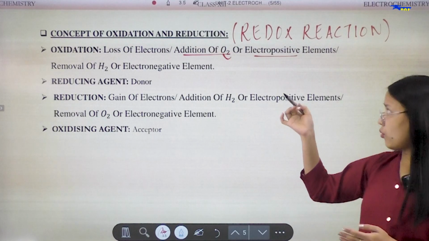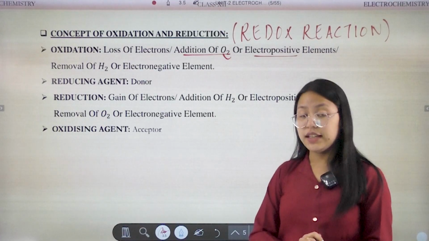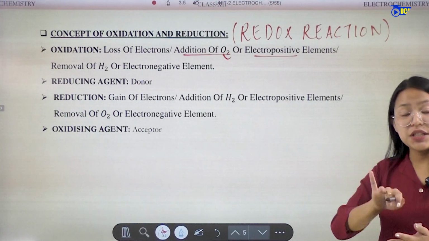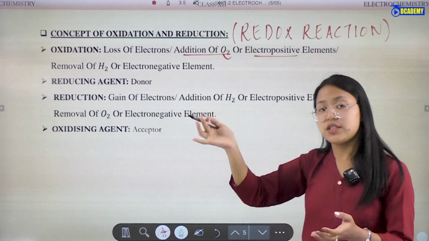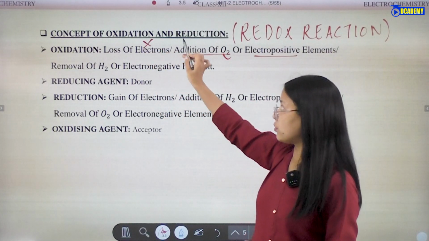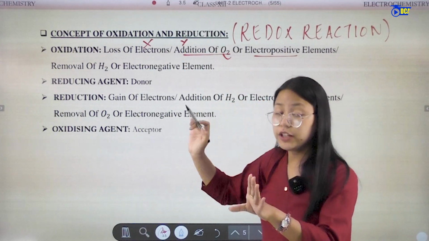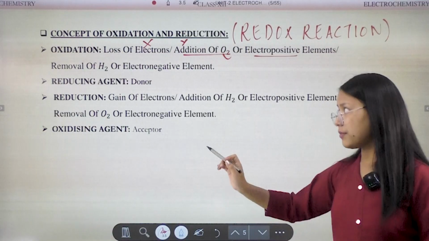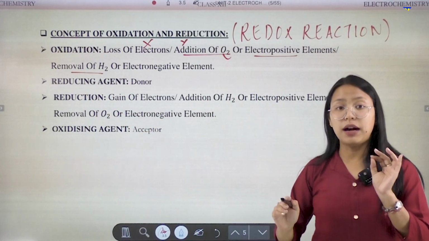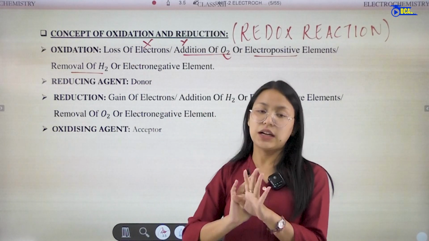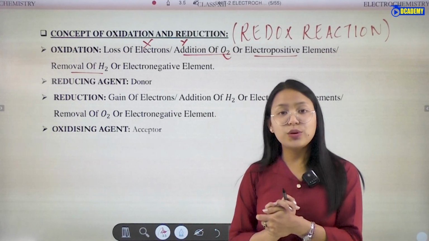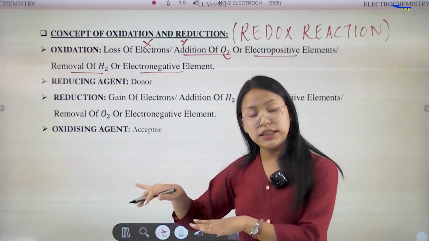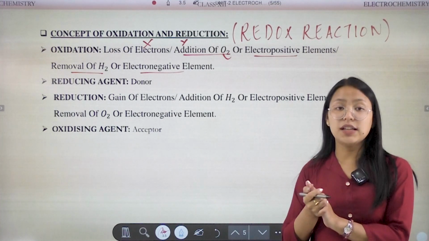When an electropositive element is added in a reaction, it loses electrons, and oxygen takes them. Adding an electropositive element is also oxidation. Then the last one is removal of hydrogen. When hydrogen is removed, an electronegative element is added to the other side. That is also oxidation. Since hydrogen is removed, it will be termed as oxidation.